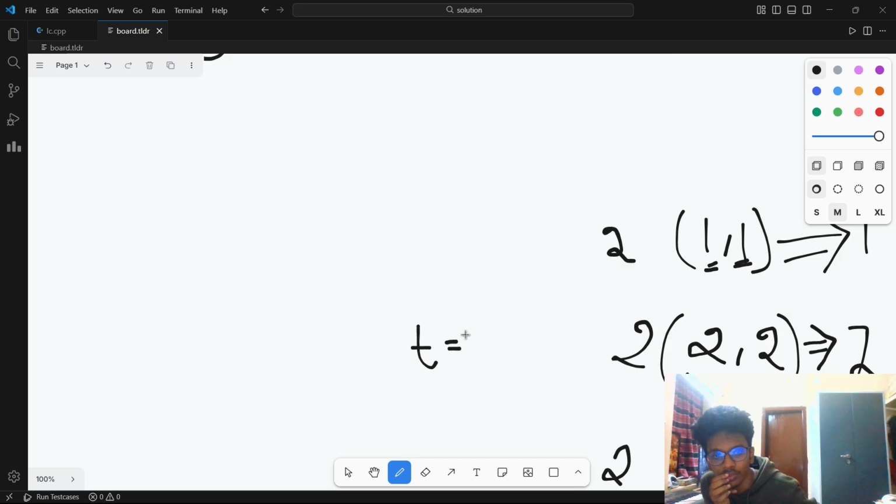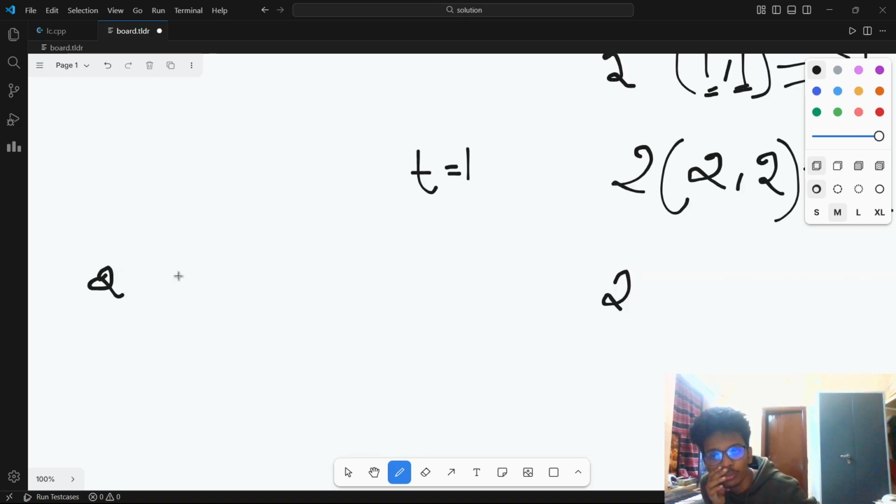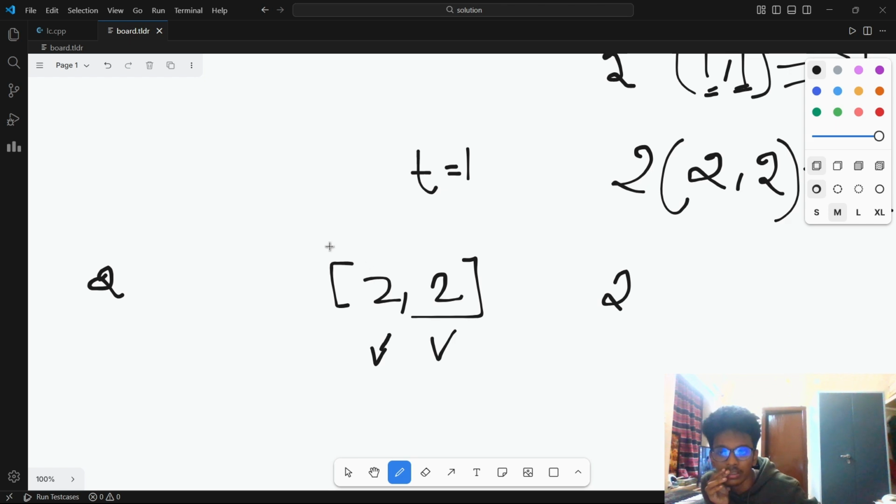If t equal to 1, what would happen? You have two computers, you have batteries 2 comma 2. So 2 minus 1 is possible, and 2 minus 1 is also possible. So it can actually run for 1 minute.